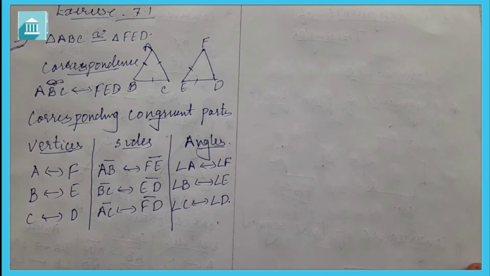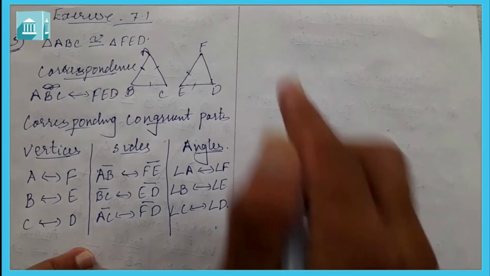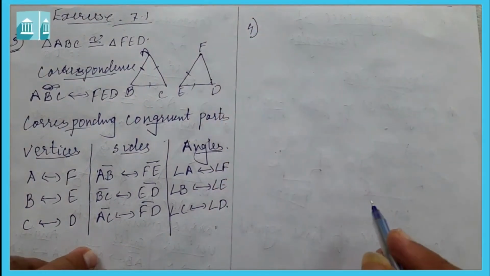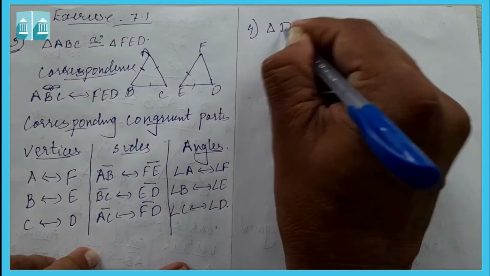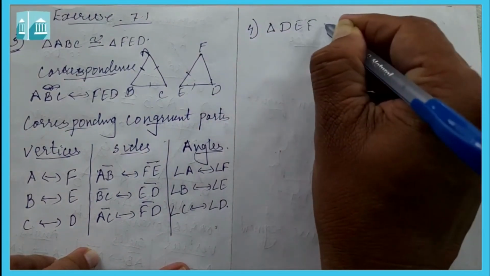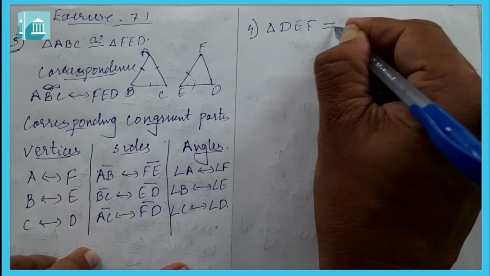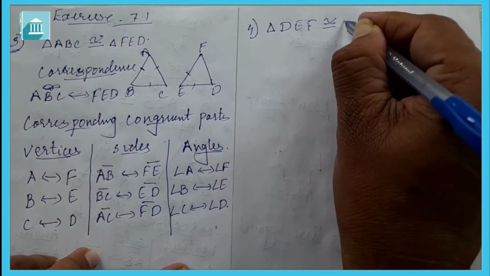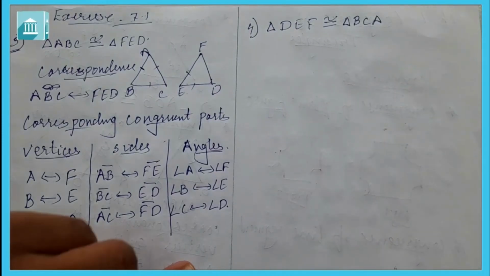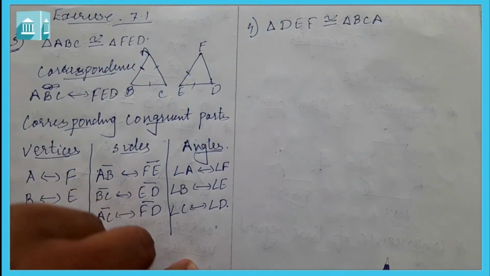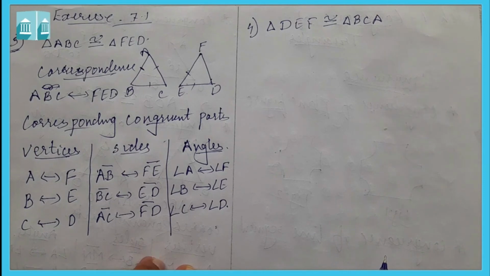Now question number 4 says, if triangle DEF is congruent to triangle BCA, write the parts of triangle BCA corresponding to the given parts.